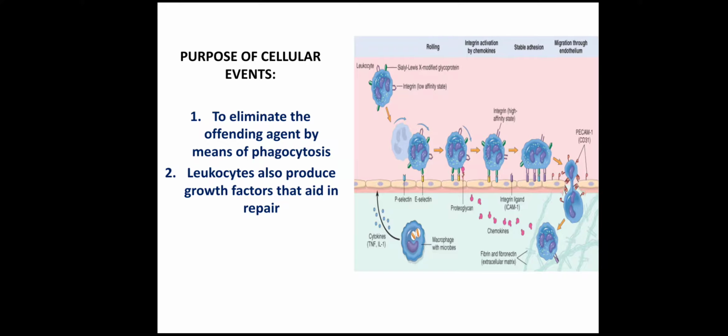So, the cellular events include the journey of the WBC from inside the blood vessel lumen to the site where microbe has invaded. So, its purpose is first of all to eliminate the offending agent by means of the process of phagocytosis. And additionally, when the WBCs reach this area of inflammation, they will produce certain growth factors which will help in the healing and repair of this inflamed tissue.